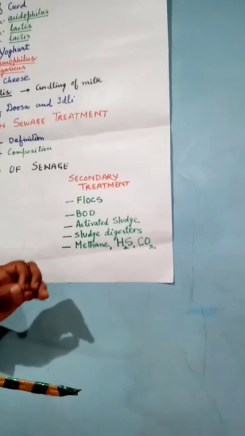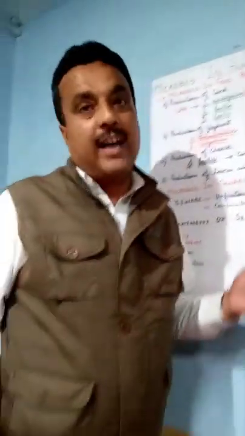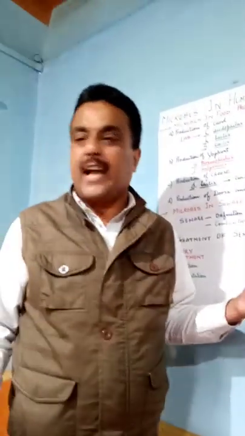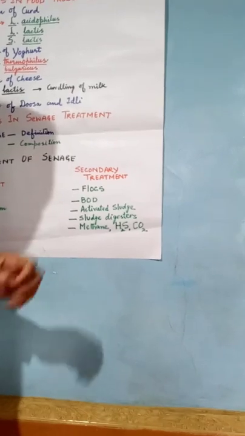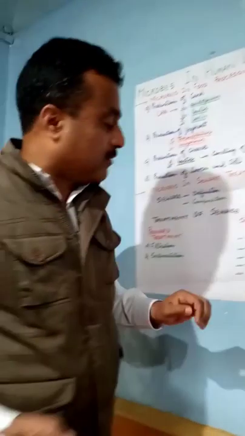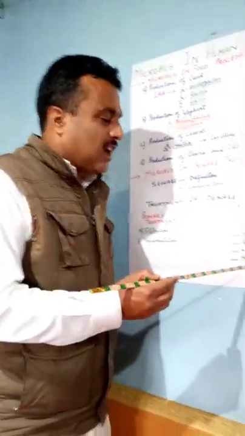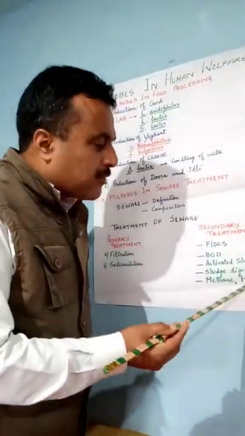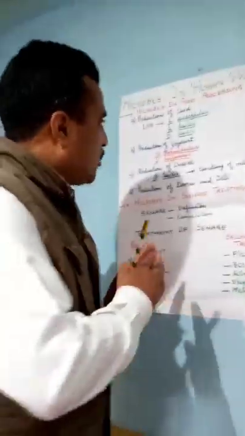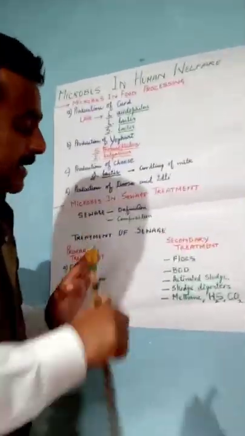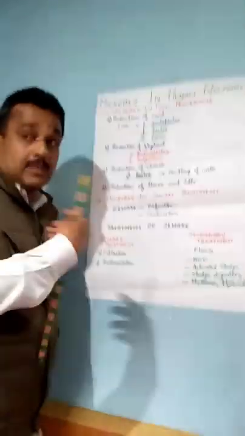In these digesters, the bacteria grow anaerobically. These anaerobic bacteria act on the bacteria and the fungi in the tanks. During this digestion, gases are formed, the important ones being methane, hydrogen sulfide and carbon dioxide. And in this way the sewage gets completely treated, and it becomes useful for us.